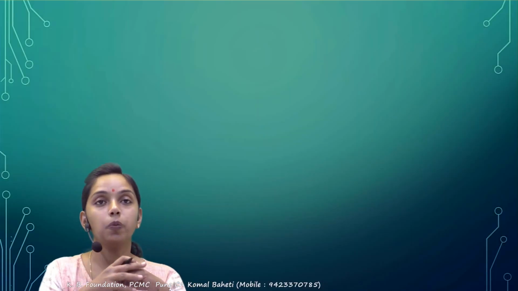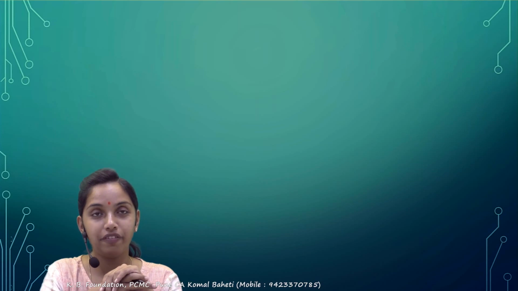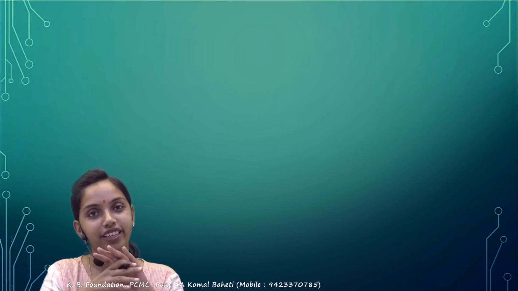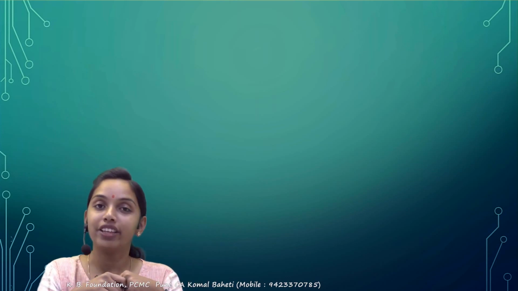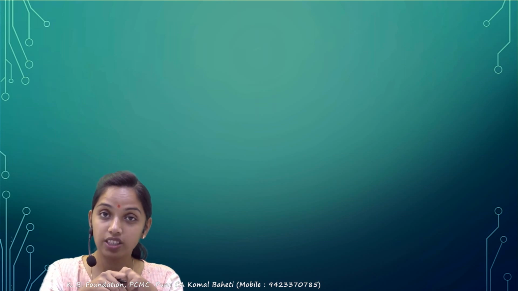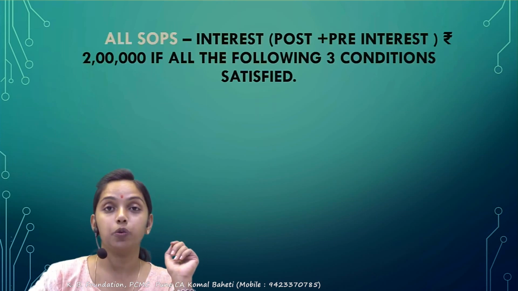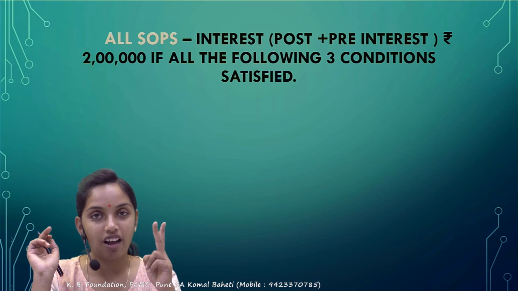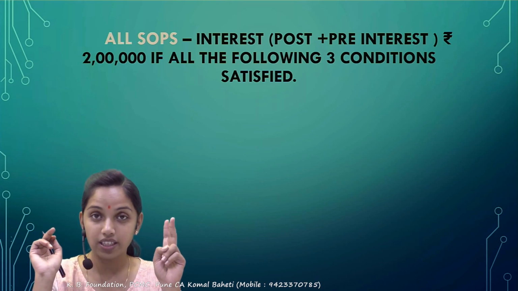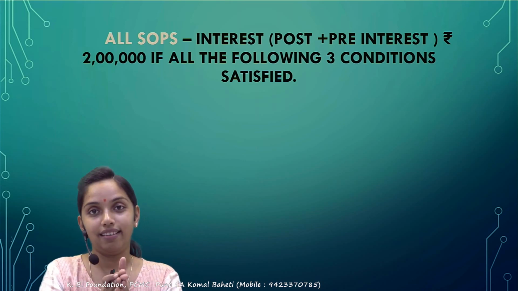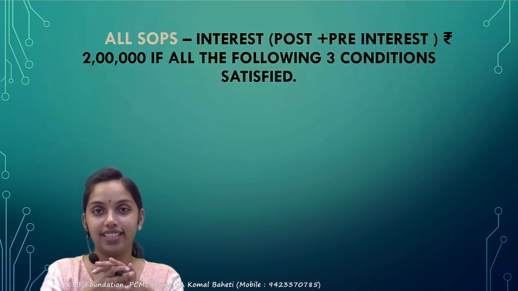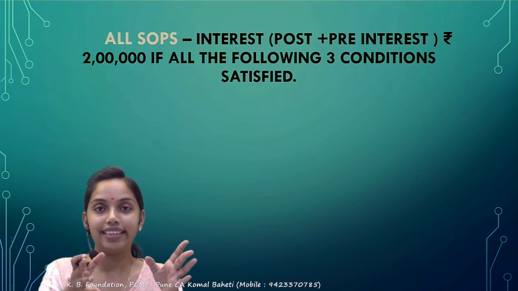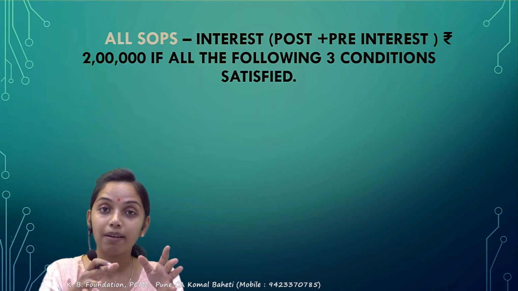Next, under the SOP, SOP is a self-occupied property. We had seen that there is an upper limit for the interest. It could be 30,000 or it could be 2 lakh. When 30,000 and when 2 lakh, correct? And whether it is for individual properties? No. All the SOPs of the 2 house properties can be called SOPs. So for both together, the pre plus post interest amount should not exceed 2 lakh or 30,000. When will the 2 lakh upper limit be available?